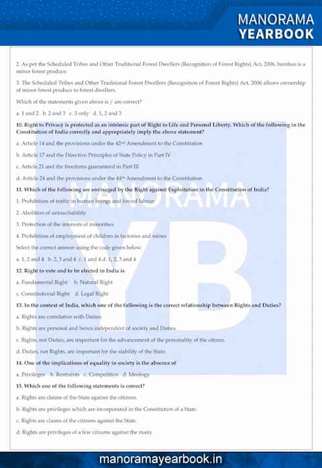I repeat, in 2006 the Forest Rights Act for the first time defined minor forest produce as including bamboo and other products, and it also gave the tribals and other traditional forest dwellers the right to ownership, access to collect, use and dispose of minor forest produce which has been traditionally collected within or outside the village boundary.